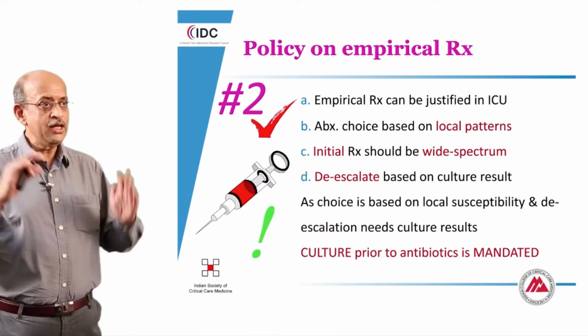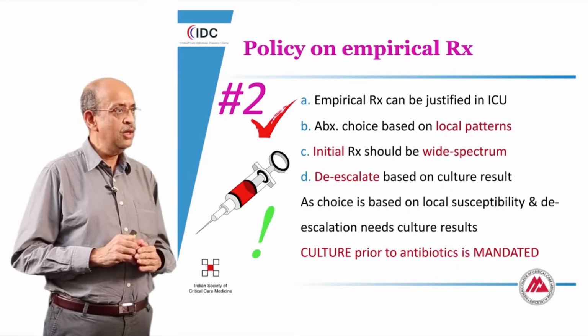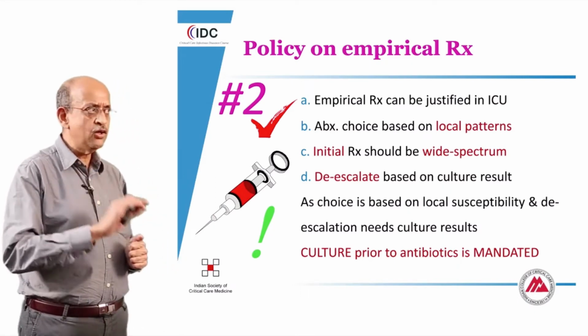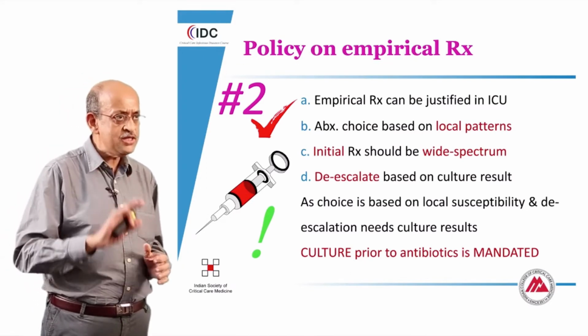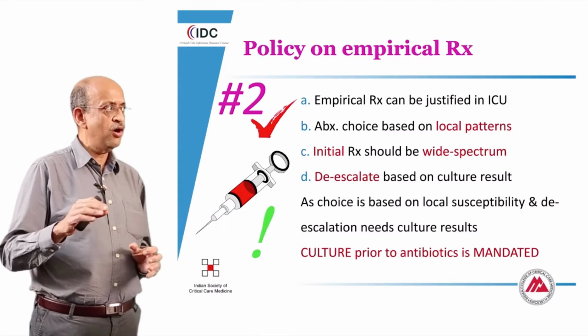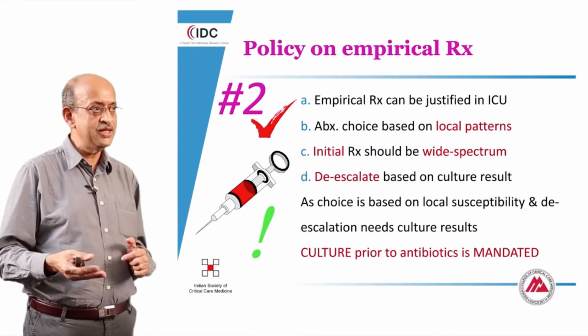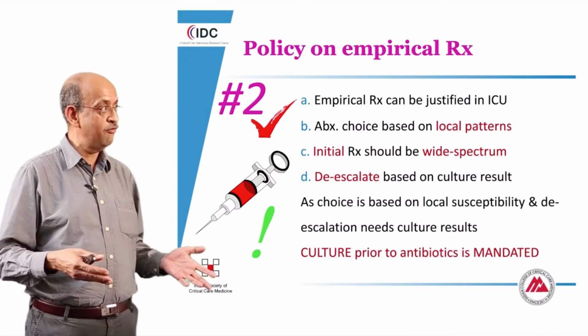So again, to summarize the basic rules related to empirical therapy, I could always argue that because there is an associated mortality, empirical therapy is justified for nosocomial infections in the ICU. The antibiotic patterns will obviously have to be decided by the local patterns, because the width of your spectrum is very clearly influenced by that.